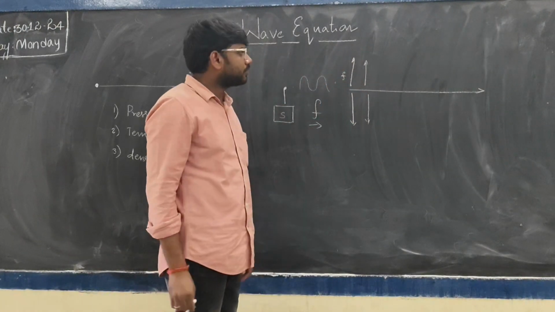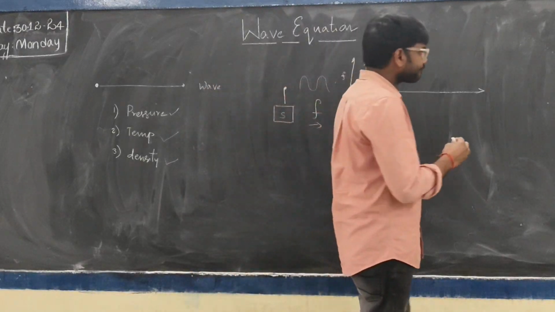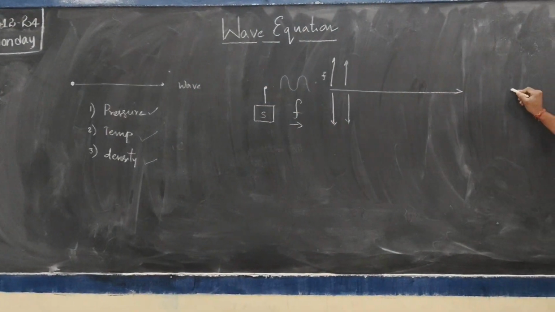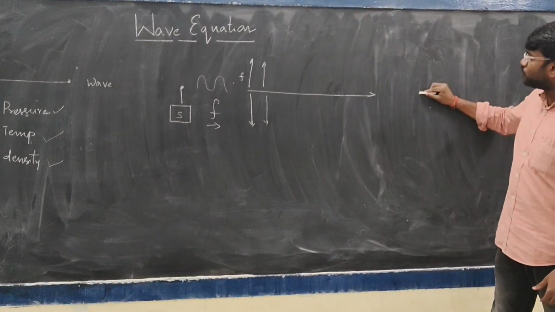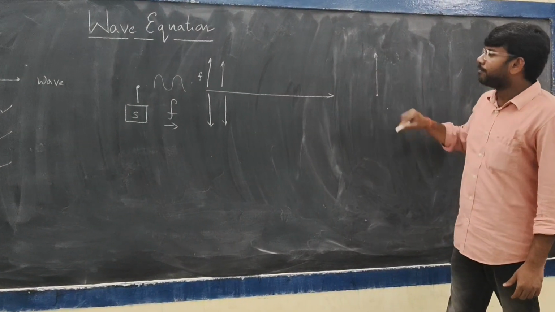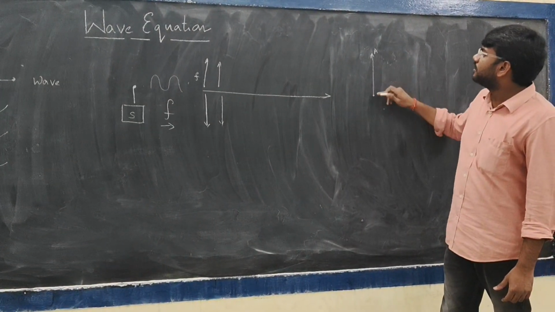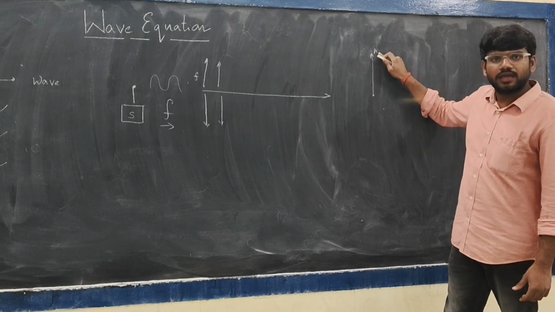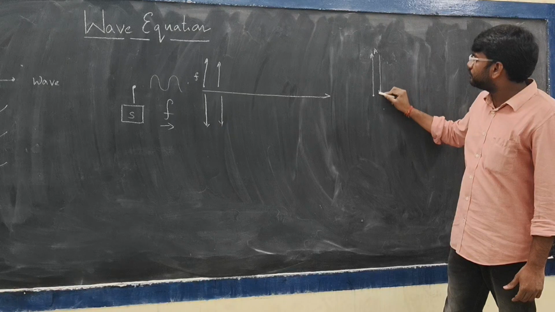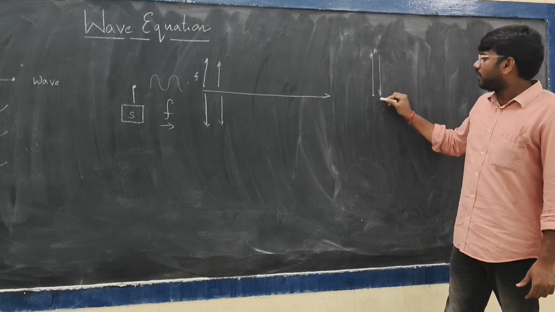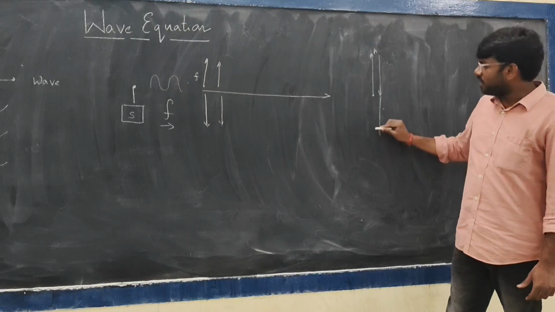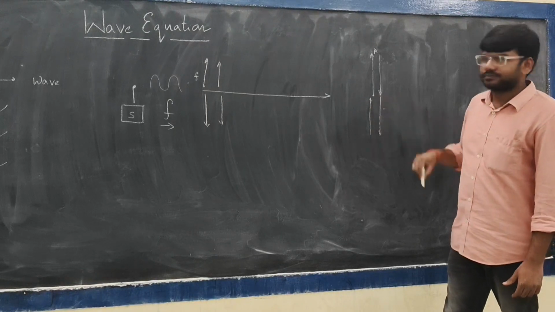Assuming the source is vibrating at f, it will also vibrate the particles of the medium with frequency f. Initially this particular particle is at mean position and it goes to the maximum or extreme position. In terms of displacement, I may take it as maximum displacement of A, and coming back to mean position, and after that it goes to the other extreme position and comes back to the original position.